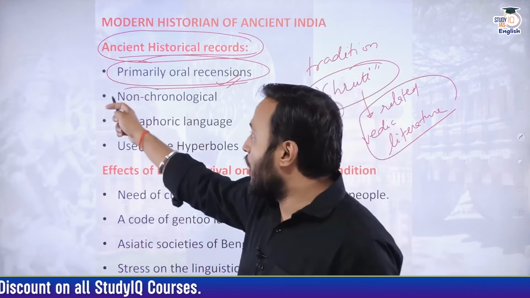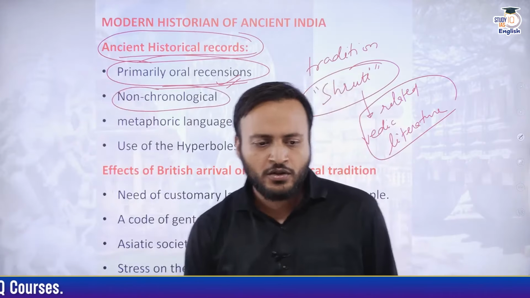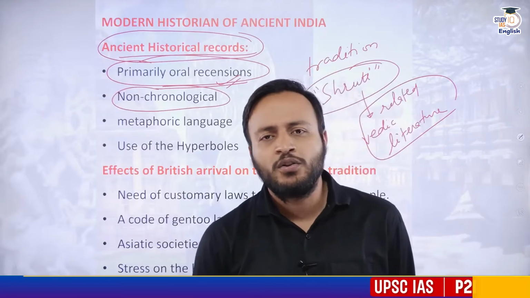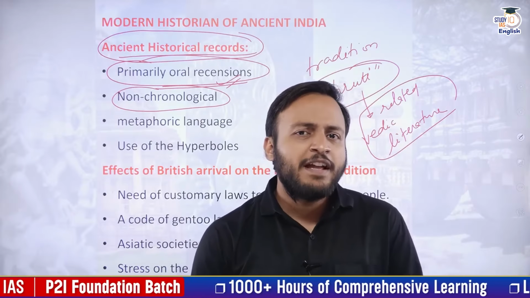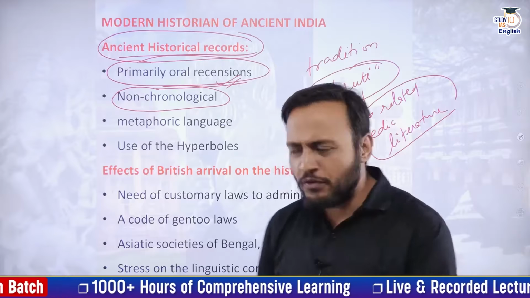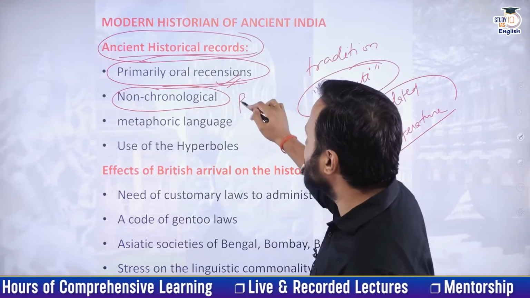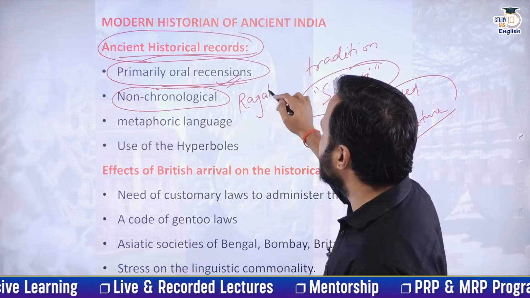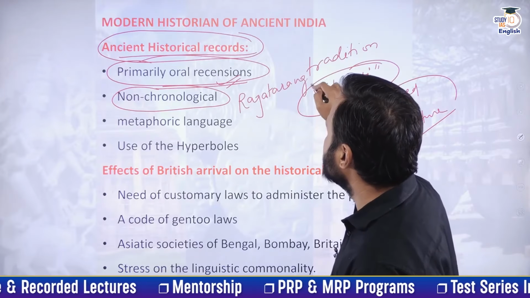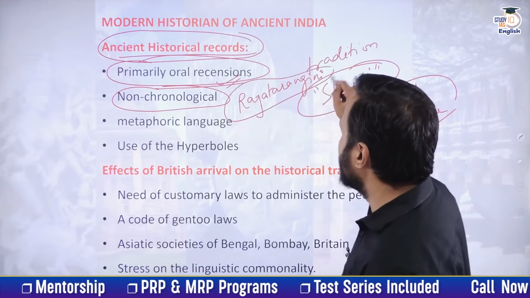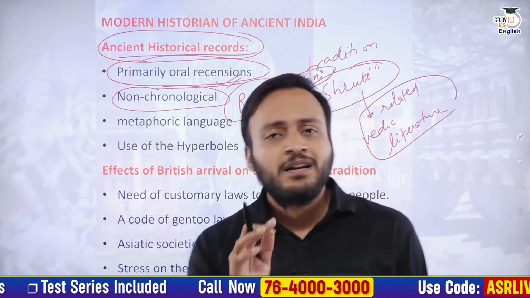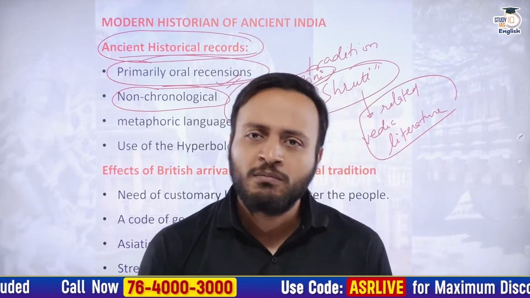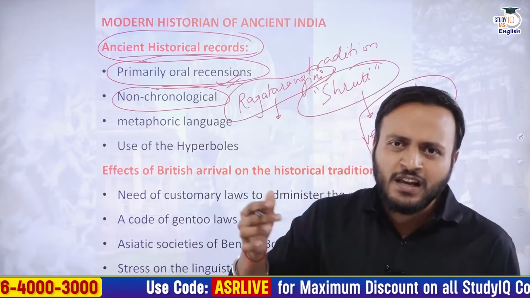Now, non-chronological, what is the meaning of this word non-chronological? According to the research of the ancient documents, there are very few documents such as Rajatarangini. This is a very special book. Why? Because this is probably the earliest book which provides us the information in a chronological manner.